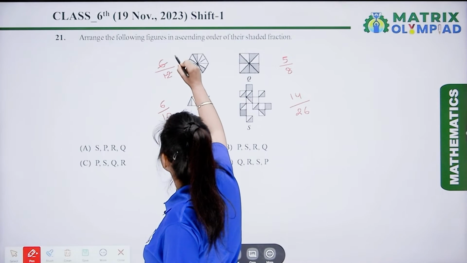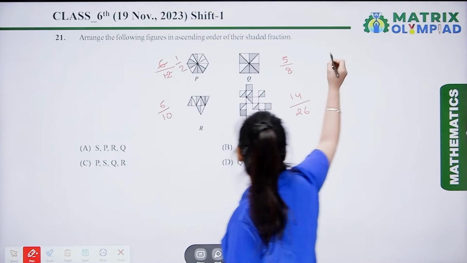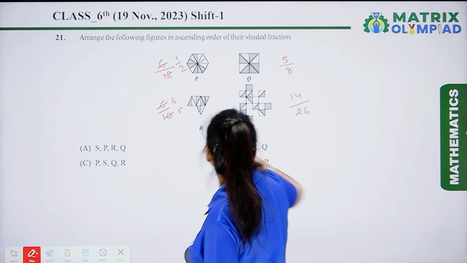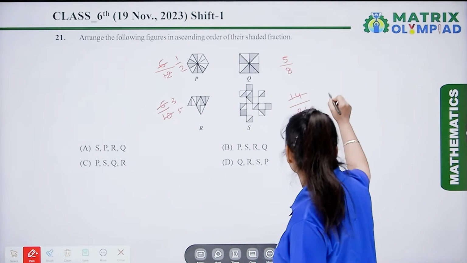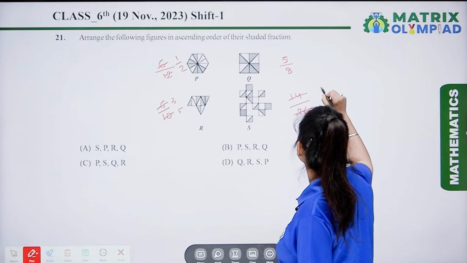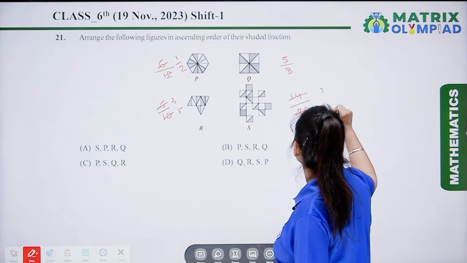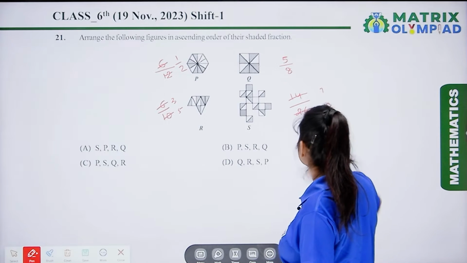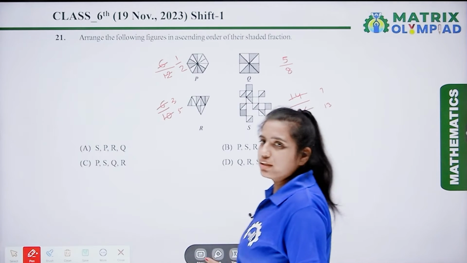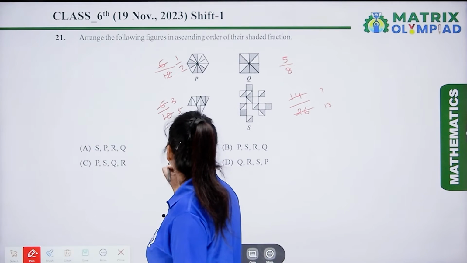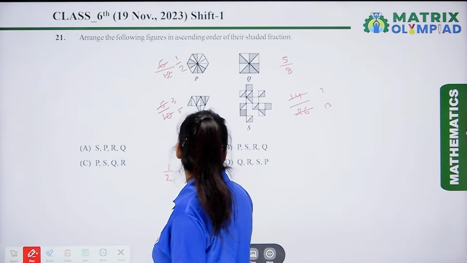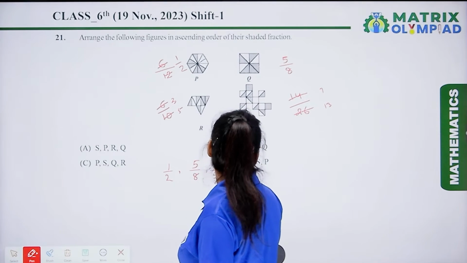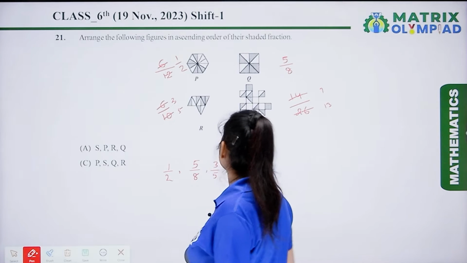Here it is 1 upon 2, 5 upon 8, this is 3 upon 5, and this will be 7 upon 13. Now these are the fractions: 1 by 2, 5 by 8, 3 by 5, and the next one is 7 upon 13.